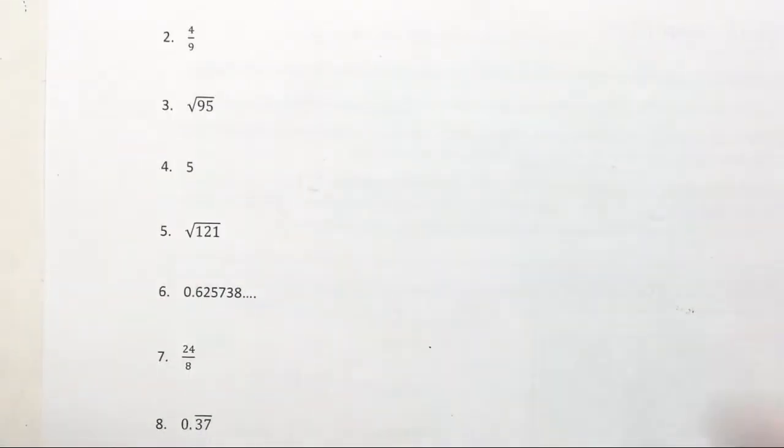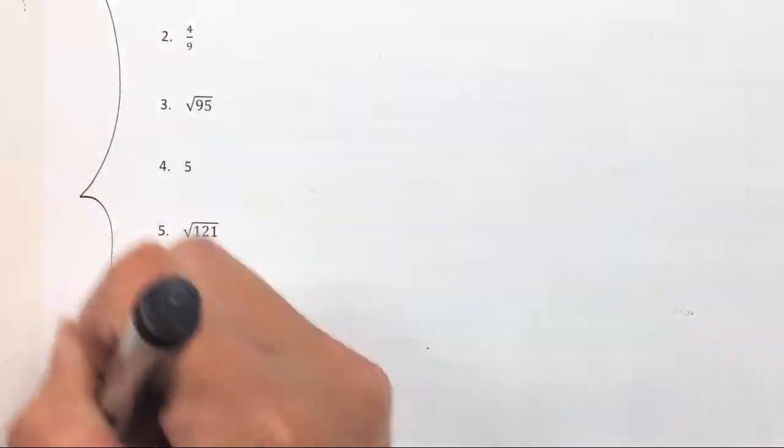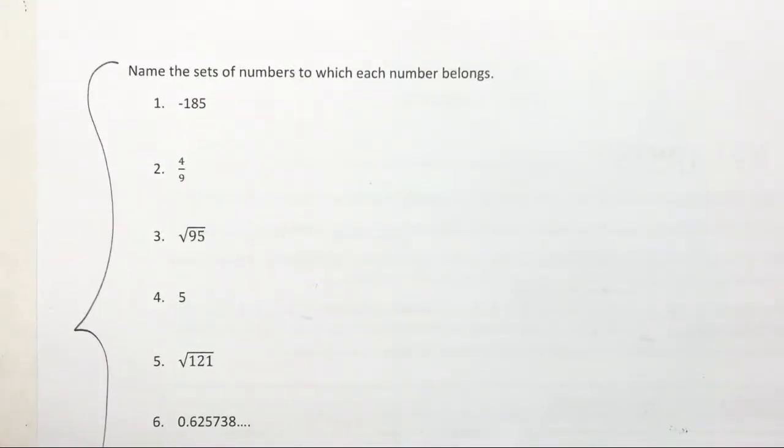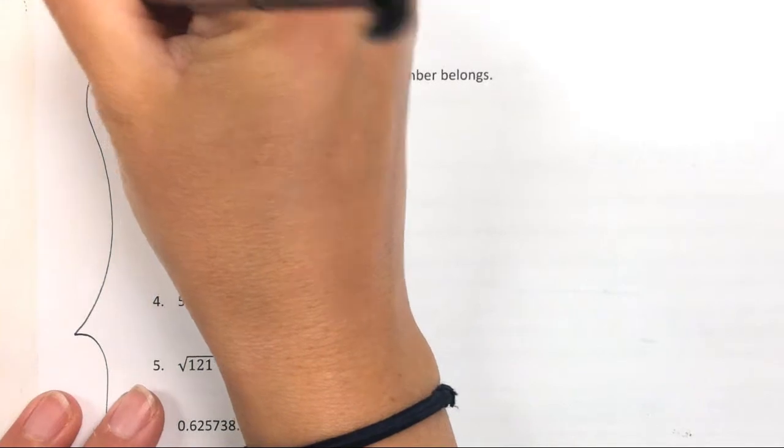Okay, flip it over. We're just going to do 1 through 8, but here's how I want you to do it. So this is kind of like how they'll look on your test. It'll say name the numbers to which each number belongs. And here's the abbreviations that you'll need to write down. Real number, all you're going to put is an R.